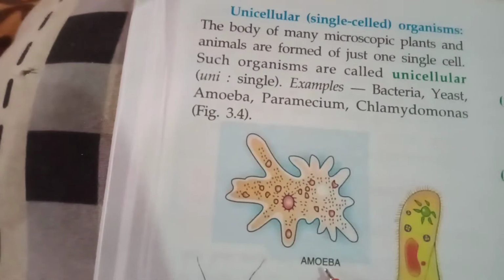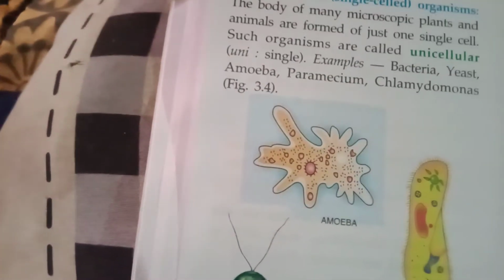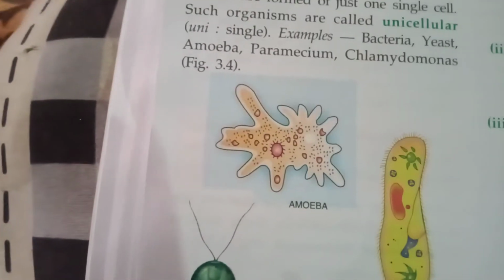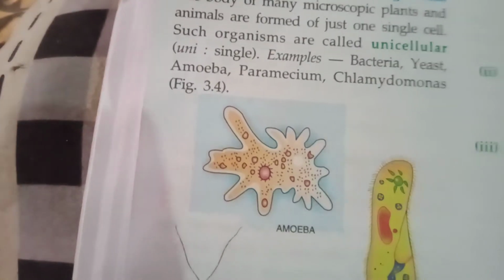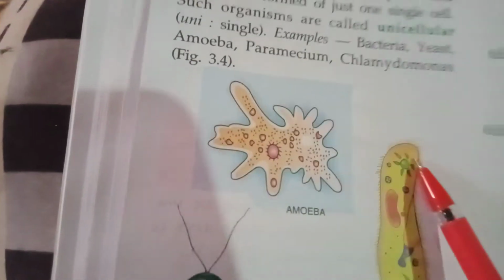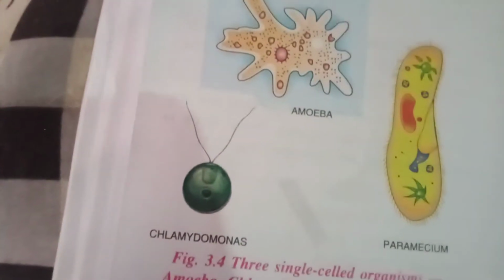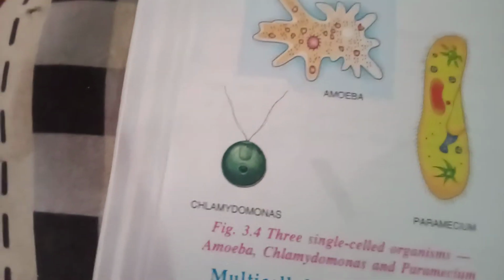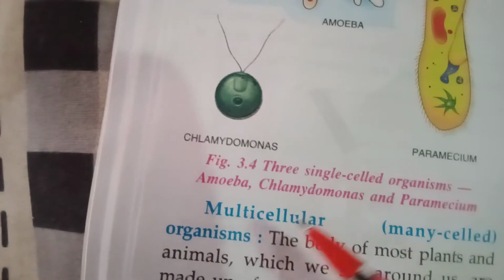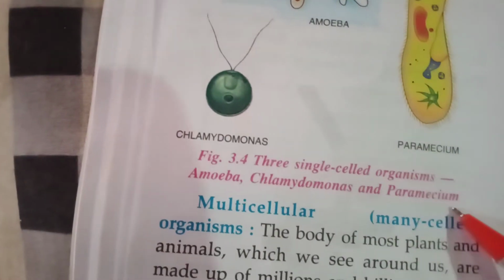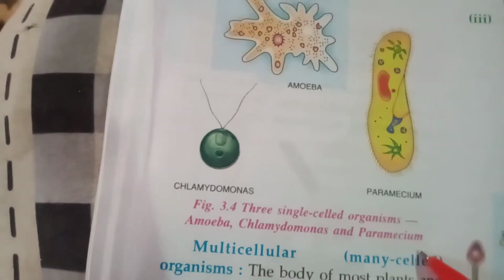So this is amoeba, this is paramecium, this is chlamydomonas, and all of them are made up of a single cell. They'll have one nucleus in it. This is their cell wall, and this is the protoplasm which is in the cell. Okay, so here it says that the three single-celled organisms, amoeba, chlamydomonas and paramecium, are shown in the diagram.